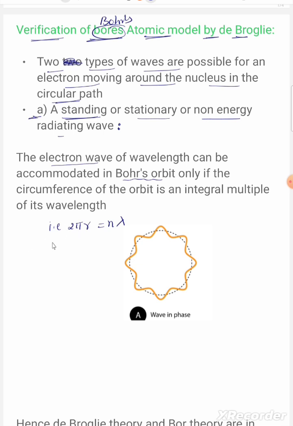When 2 pi r equals n lambda, the electron wave fits the circumference, like this, in the form of a wave. The 2 pi r circumference equals an integral number of wavelengths when the electron is revolving in a circular path in the form of a wave. Here lambda equals 2 pi r by n, where n is an integer or whole number.